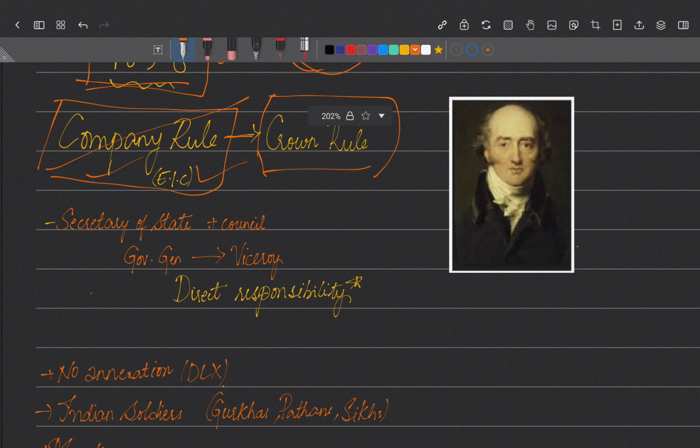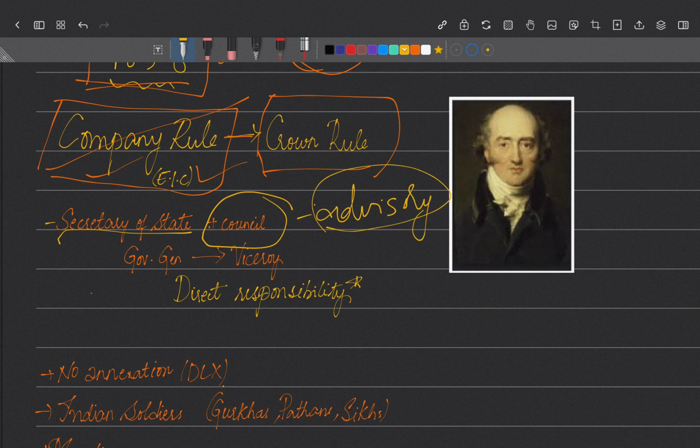So they established a Secretary of State, right? And they also established a council which had some members, and it was of an advisory nature. They gave advisors to the Secretary of State. The Secretary of State was appointed by the British government, and he was a member of the British Parliament, the British Cabinet. They appointed a British cabinet member as Secretary of State for India, and a council to advise him on issues.